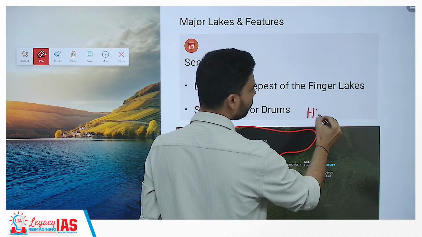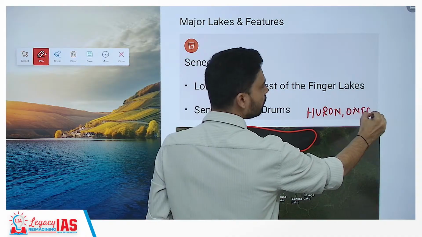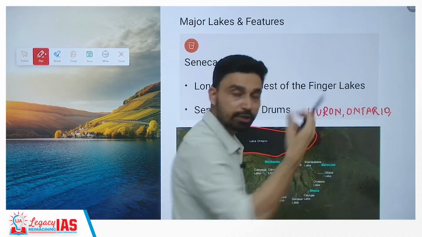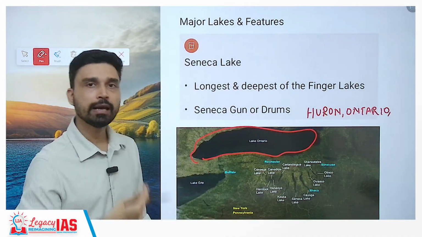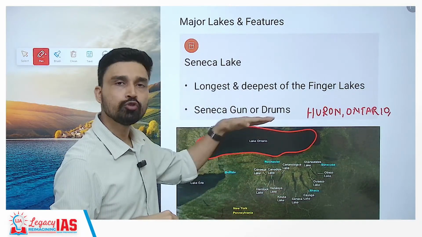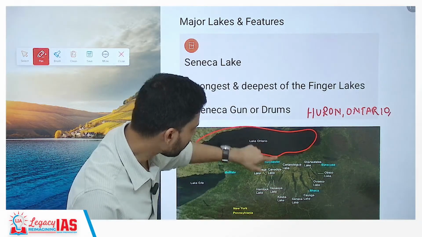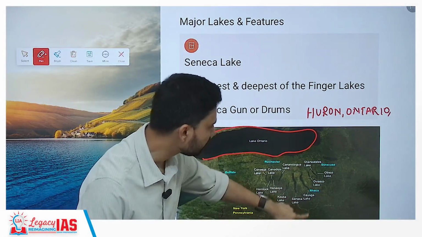If you remember, then there is Lake Huron, then you have Lake Ontario, then you have Lake Michigan, then you have Lake Erie, and then you have Lake Superior. So all these lakes are interconnected, forming a boundary between US and Canada to some extent. And to the south of Lake Ontario, you can see all these longitudinal depressions filled up by water.